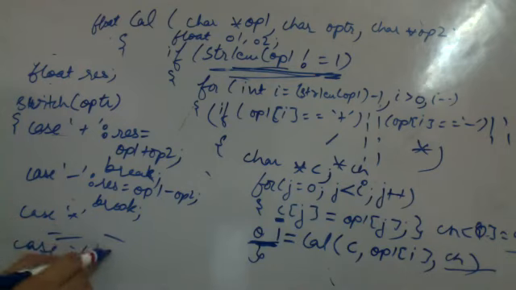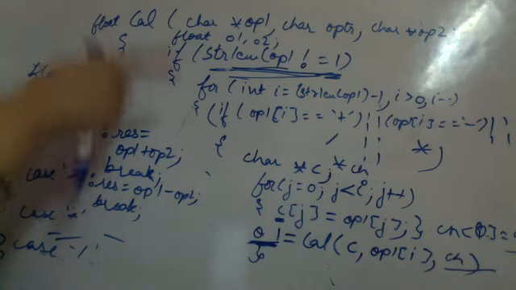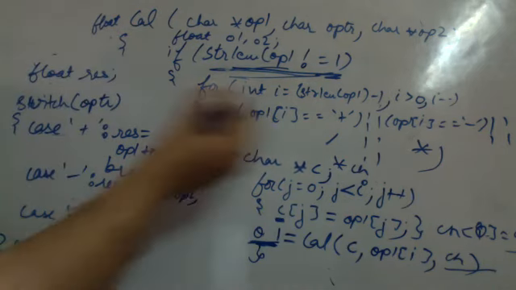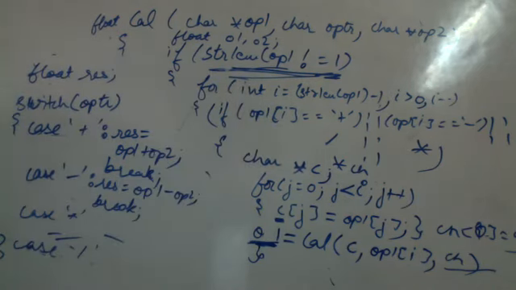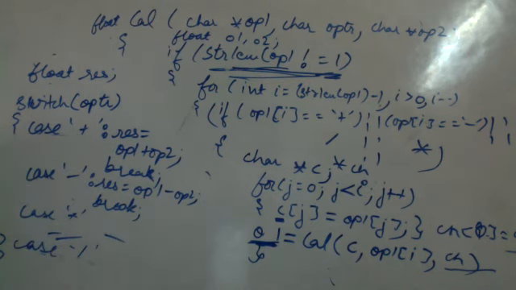Now are you all able to understand how we implement this? This calculate will be called recursively. It will come out using the base conditions for the two operands. Until then it will be recursively called, and finally when you come back from all the recursive calls, you will get the answer to the entire expression. Is this clear? How can we solve it using recursion?